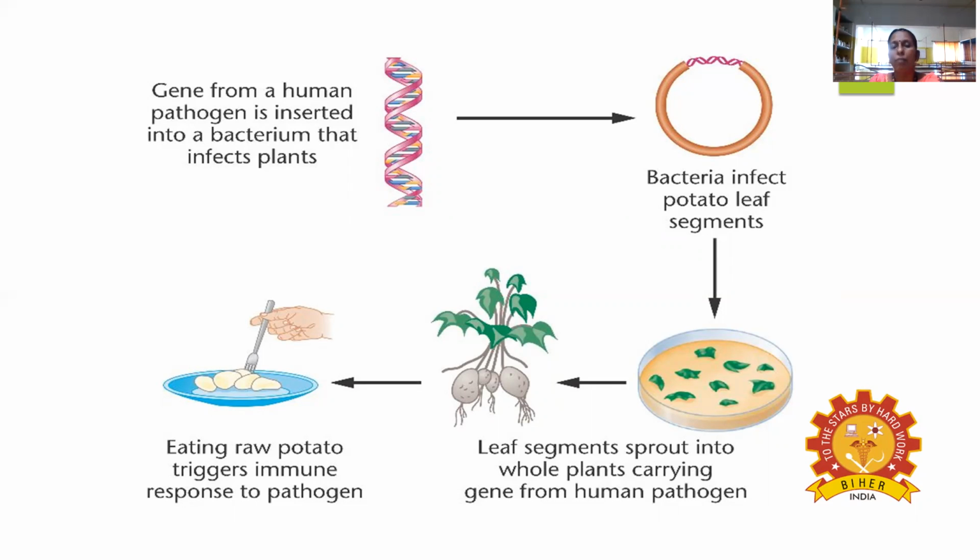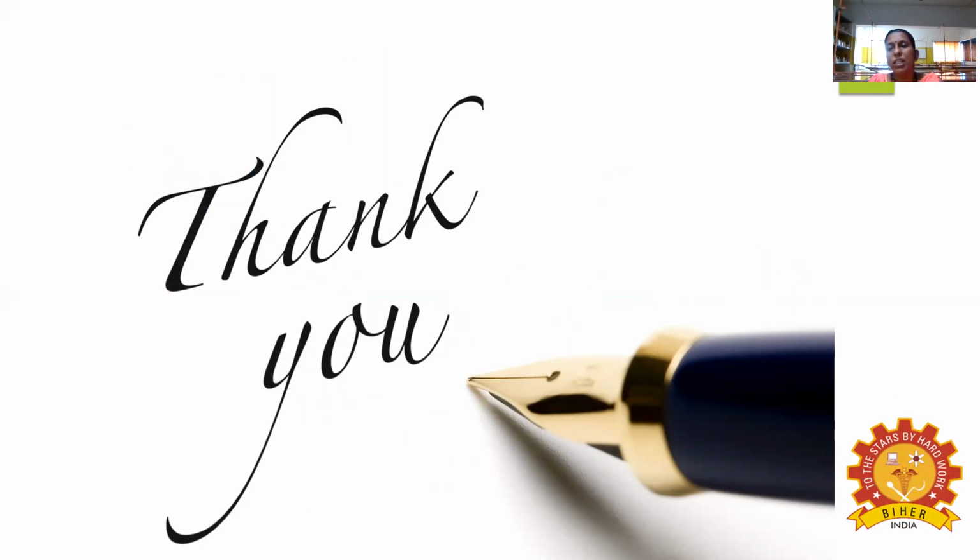The bacteria that affect humans are called pathogens. So when you take the food, it automatically triggers the immune response against the pathogens. Therefore, it is called edible. This involves gene expression in genetically engineered plants. There are two important applications of genetic engineering: edible vaccines and plant antibodies. Antibodies are produced in the plant, that is plant antibodies, and the vaccines given in oral form are called edible vaccines. Thank you so much. This is the main concept.